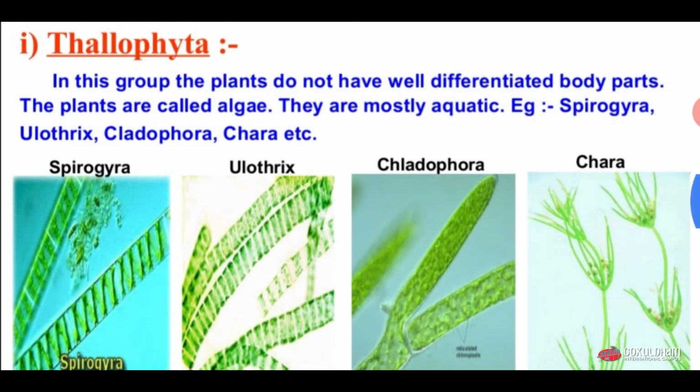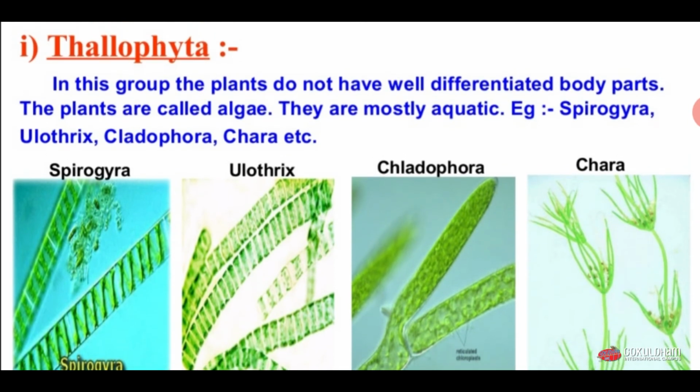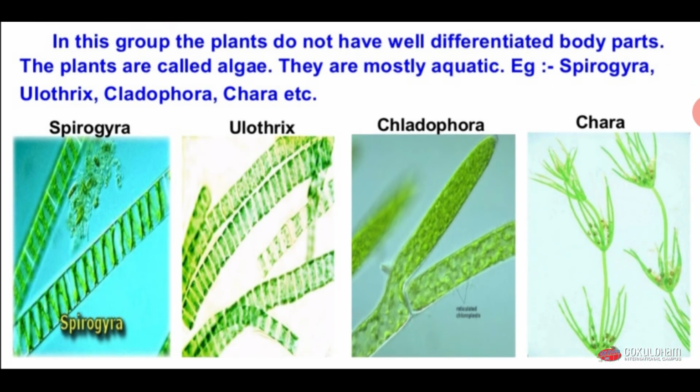First group is Thallophytes. In this group, the plants do not have well-defined body parts. The plants are called algae. They are mostly aquatic, meaning they live their life in water. Examples of thallophytes are Spirogyra, Ulothrix, Cladophora, and Chara. You can see these algae in this picture of different algae. First picture is of Spirogyra, second one is Ulothrix, third one is Cladophora, and last picture is of Chara.